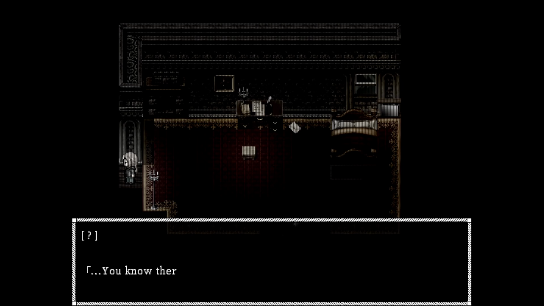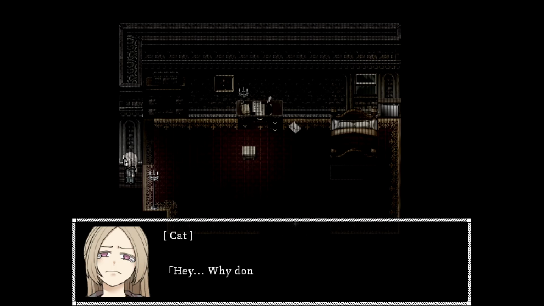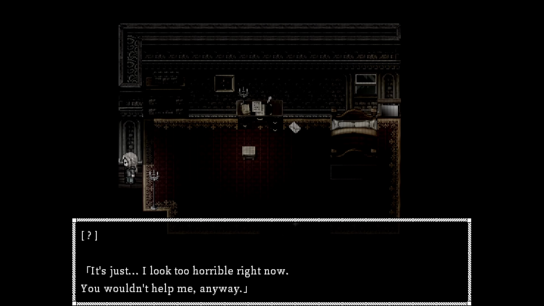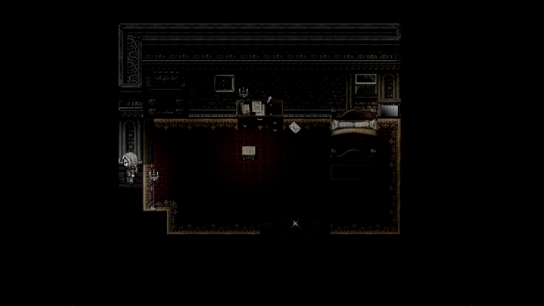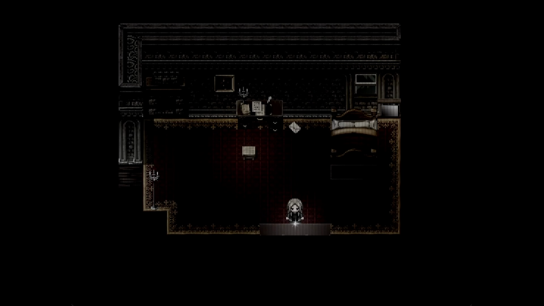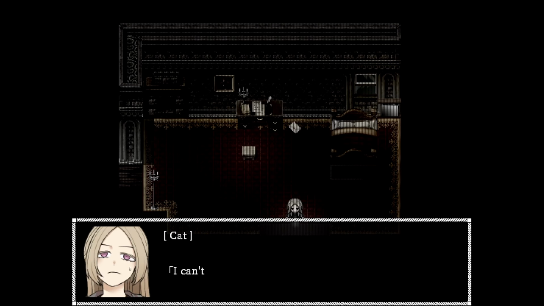Kat refused to do this at first since she's tired of running. She even suggests they go together, but the stranger declines and tells her that his appearance might shock her. They talk a bit more before the stranger leaves. With the stranger gone, Kat knows she had no choice but to do what the stranger asked her if they ever want to get out of this mansion.